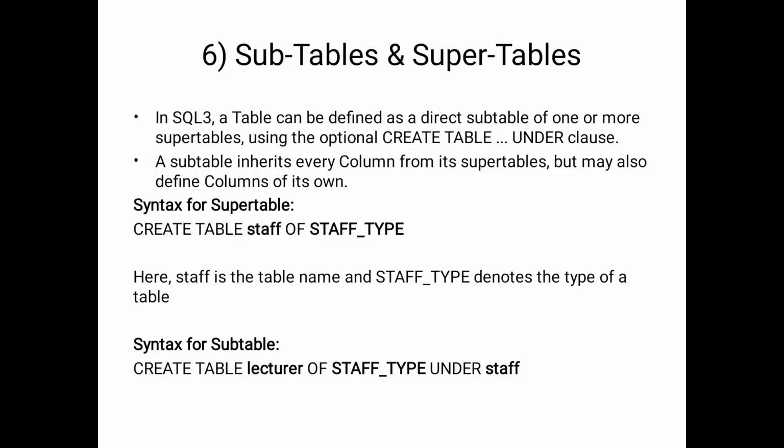Here the staff type is the type name. In the staff type we can derive more types like lecturers, programmers, and technicians. These are the types of the staff type.